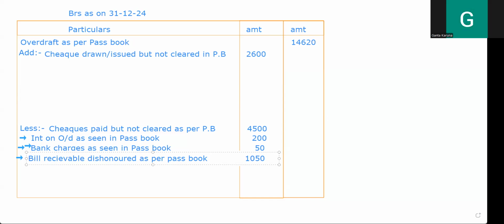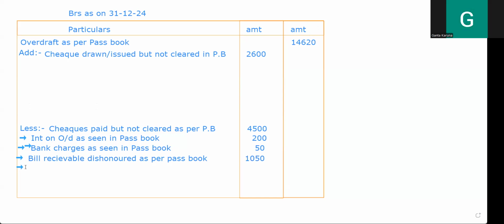Undercast, understand it simply: we have missed one expense. In the passbook we have been seeing that one, whereas in the cash book we couldn't see it. So for me, what is important? My passbook is important. Passbook says there is a shortage of 370, which you have to write on the expenses side. So I should also write it the same way, and that's what I'm going to write here with undercast.